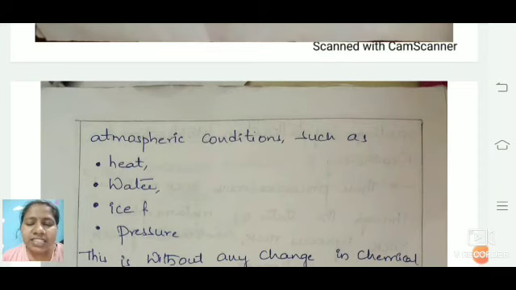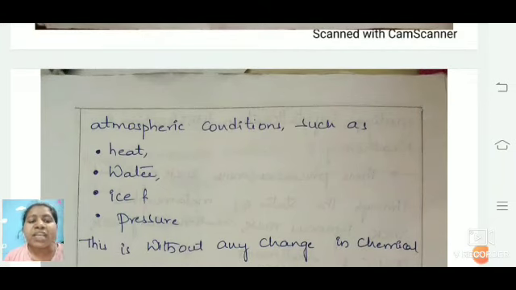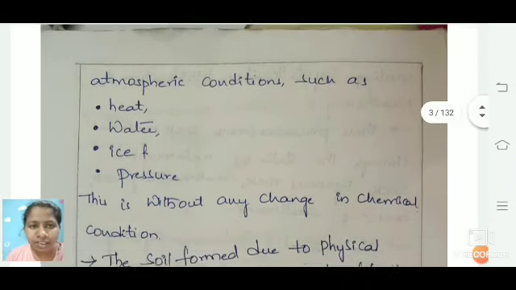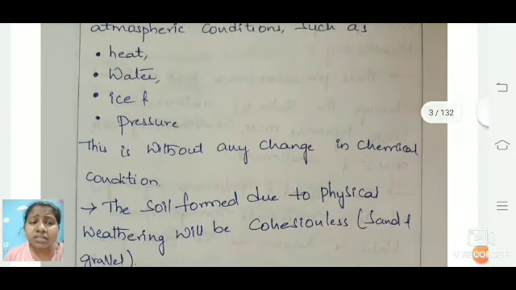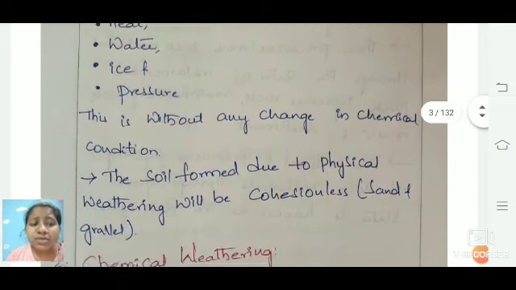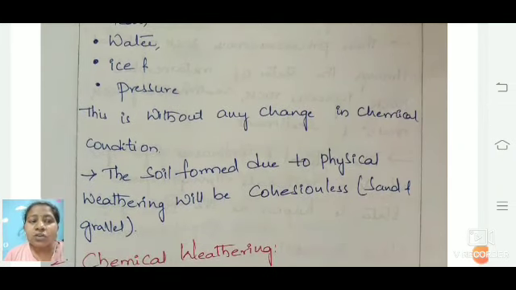Even ice, like snowfall, because of that also weathering takes place. The next one is pressure: as we go on applying pressure to a particular thing, the weathering changes. This happens without any change in the chemical conditions, as these are done physically by nature itself. So this is nothing but physical weathering. This physical weathering occurs only for cohesionless soils, which are like sand and gravel.